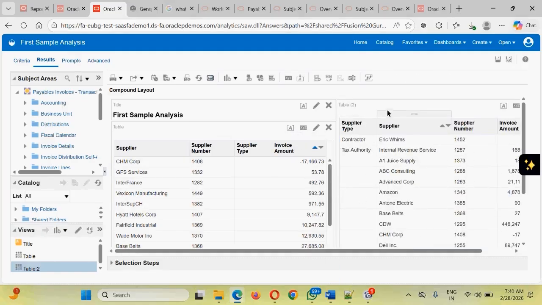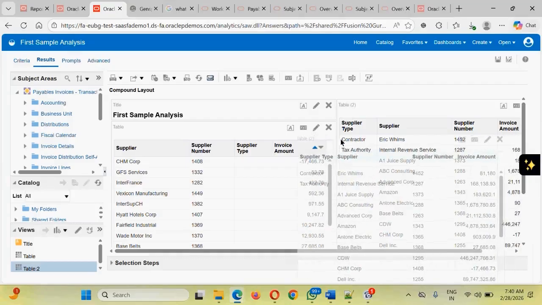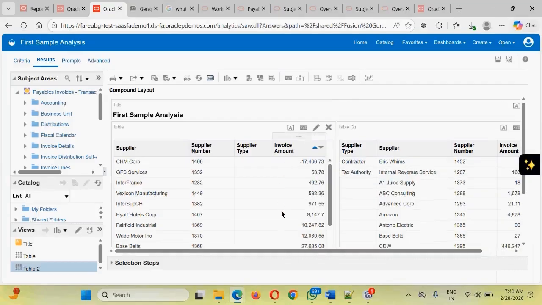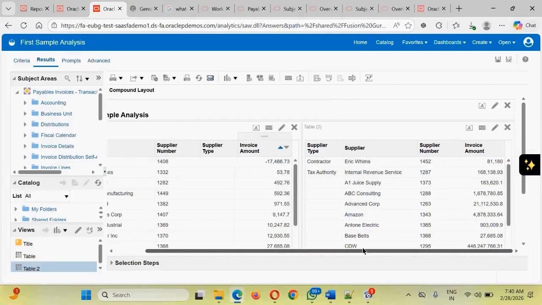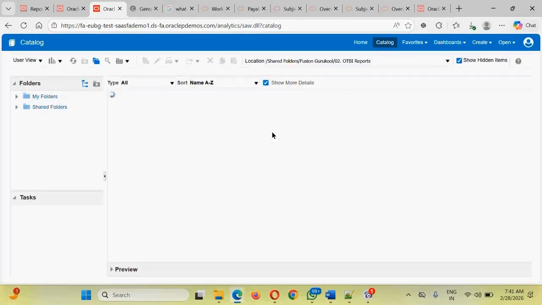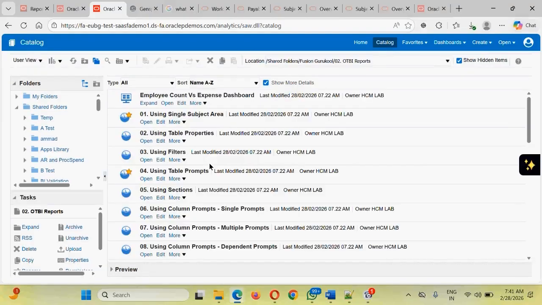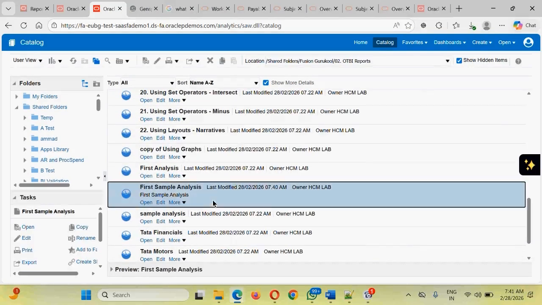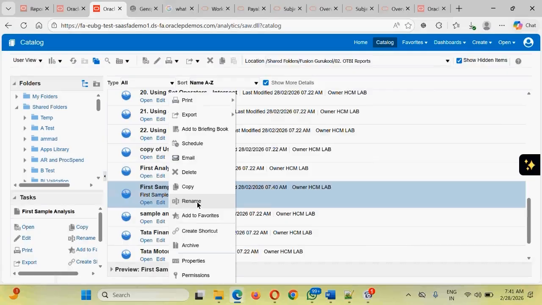If you want to put this table adjacent to this, it has been added but the title is not coming at the top. So again, drag and drop and try to place it properly, so that this is how the analysis will be displayed. If you are done, click on save, go to the catalog, and make this a favorite if you require. Add to favorites.